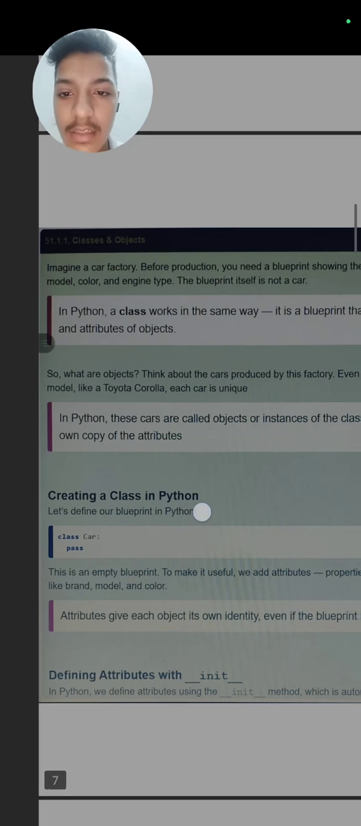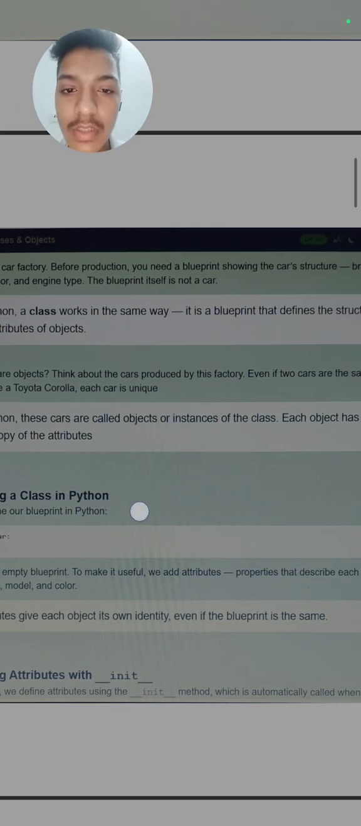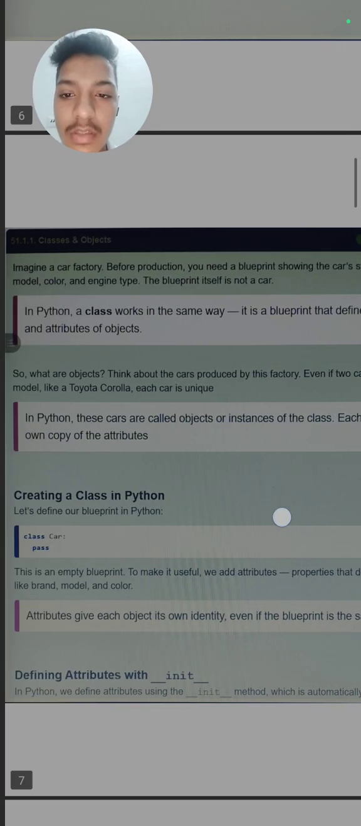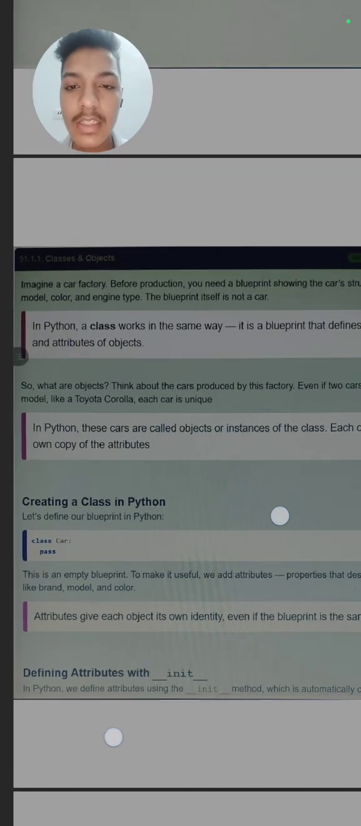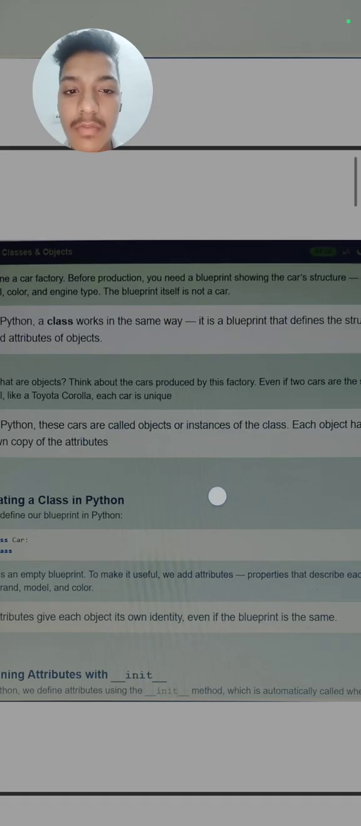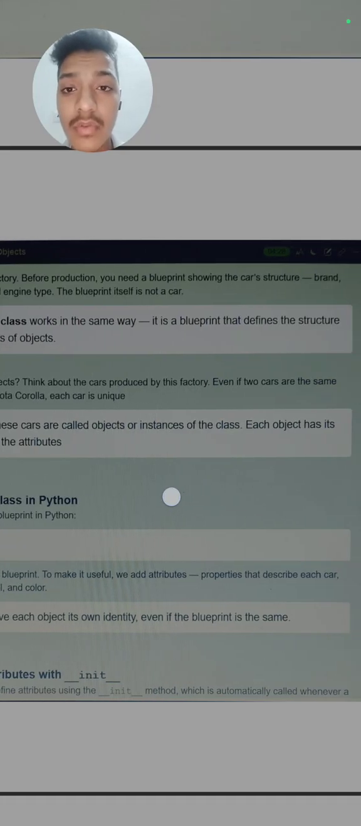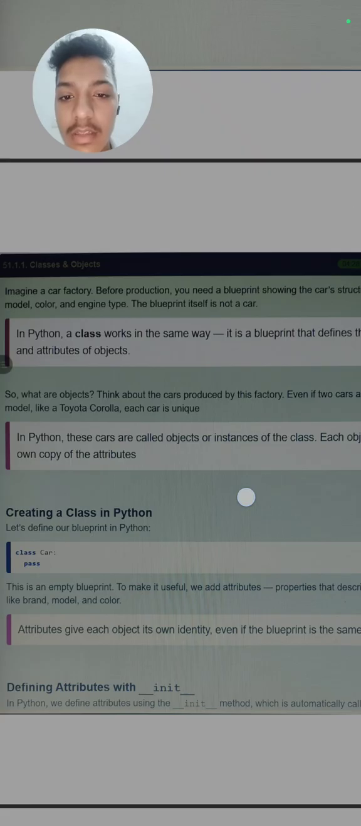Next is classes and objects. Imagine a car factory. Before production, you need a blueprint showing the car structure, brand, model. The blueprint itself is not a car. So this is an example: if you are working in a car factory making a car, you need to define its blueprint, means its overview, its structure, its brand name, model, color, engine type. The car itself is not the blueprint; the blueprint is the class.